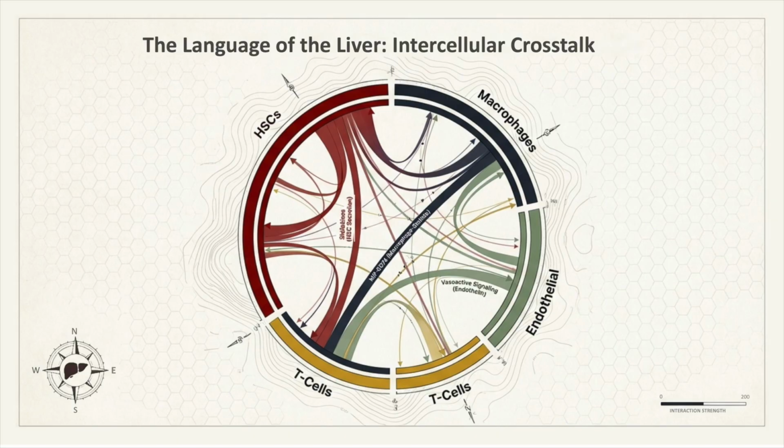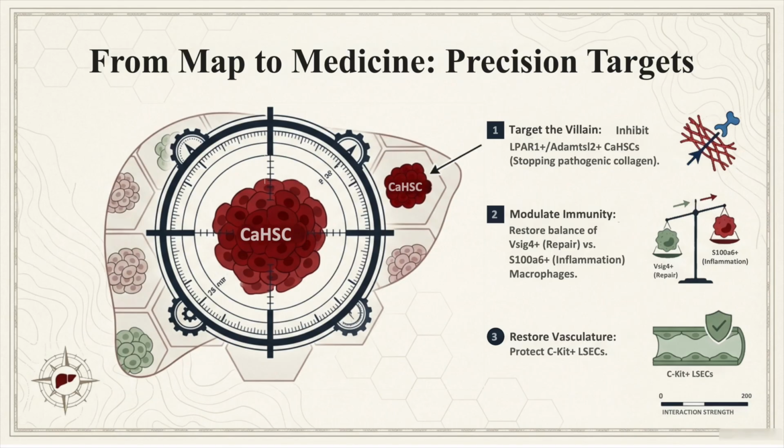Connectomic analysis reveals a complex network of interactions between HSCs, macrophages, endothelial cells, and T cells. Key pathways include HSC secretions, vasoactive signaling via endothelin, and specialized macrophage to T cell communications that coordinate the organ-wide response to environmental stressors. From map to medicine, precision targets.